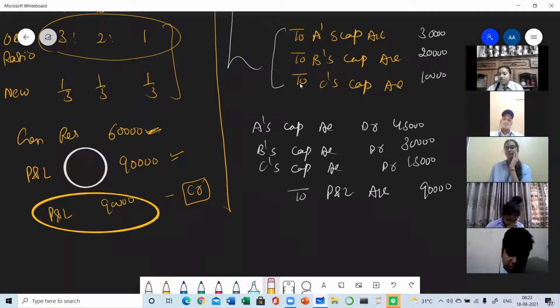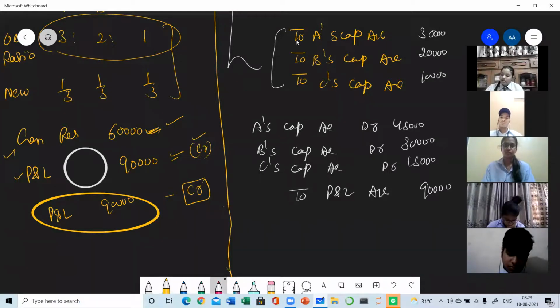P&L 90,000 is given. So when the nature of profit and loss is not mentioned, we will assume it is a credit balance. So now you can see this is the credit balance, this is the credit balance. So there is no need to pass two different entries. You will be just passing one combined entry because both these accounts will be debited.